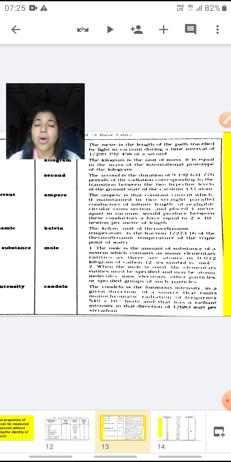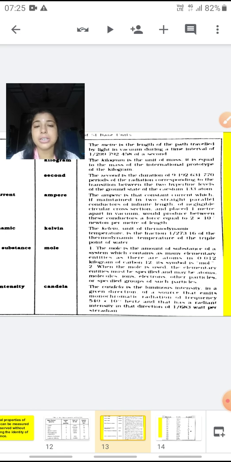Now children, all these are in your NCERT book. If you open it, you will see this chart in which the definitions for all these things are given. What is second, what is kilogram, it is the mass of a platinum iridium cylinder that is kept in Paris. Now all these definitions you don't need to learn, but just have a look at what is meant by a mole, what is candela, what is ampere, what is meant by a second.